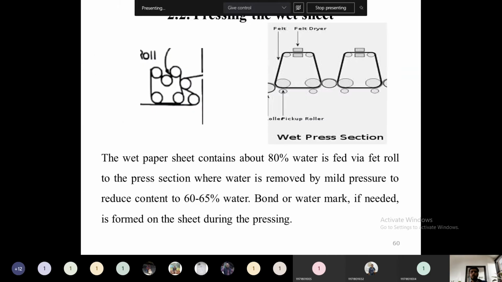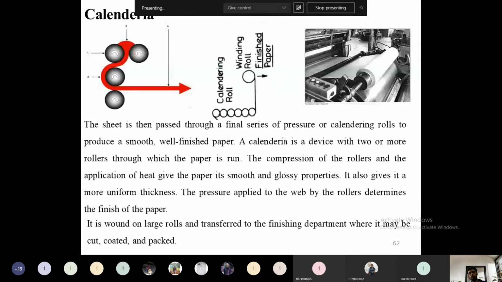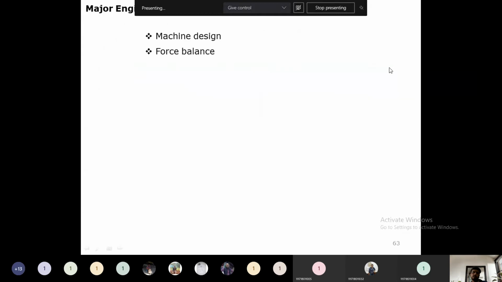The next steps are the removal of water using the felt roll, and removal of water using the drying rolls. Then finally, to obtain a smooth finish as well as uniform thickness, the calandria rolls will be there. A series of rolls, more than 2 rolls, will be present, and finally it will be sent to the winding section, the winding roll. The final sheet will be wound as a paper.